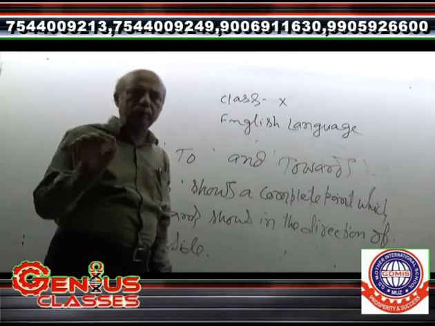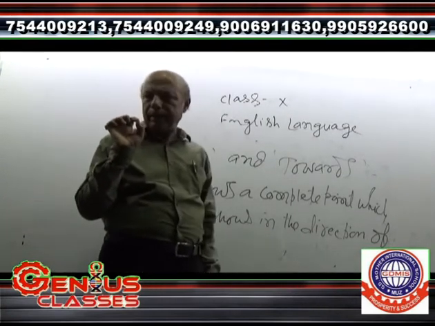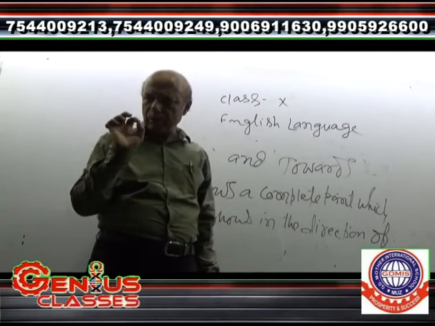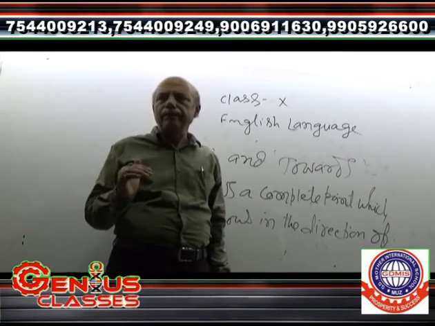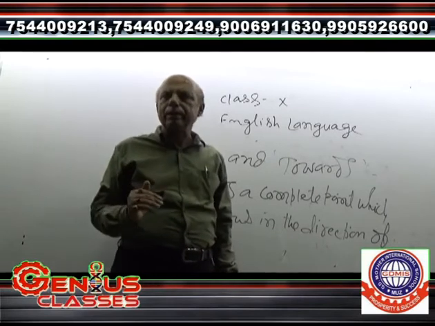Here, to is for a completely stable point. To refers to a point, whereas towards refers to the direction.